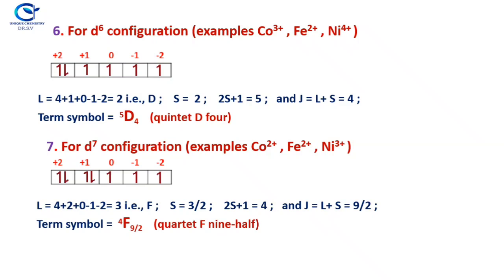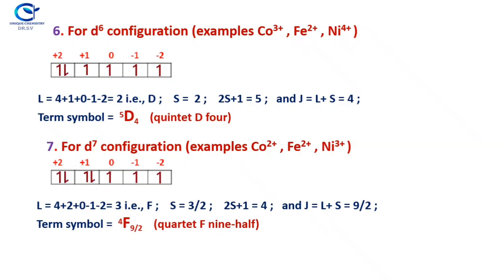Okay, the seventh example, for d7 configurations: examples are cobalt 2+, Fe2+ and nickel 3+. Here once again the 7th electron goes to the +1 ML level. So you only have to take these 2 electrons into consideration, the +2 level and the +1 level, because 5 electrons are already half filled.